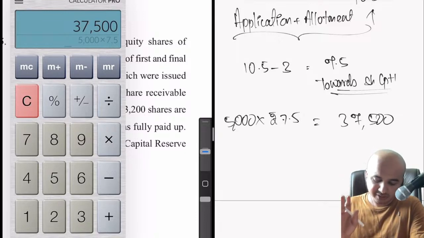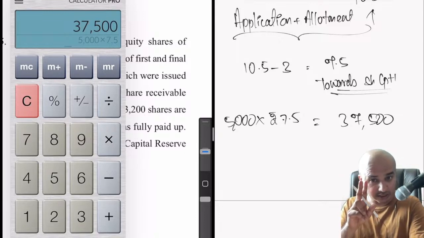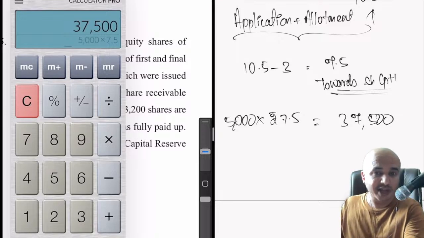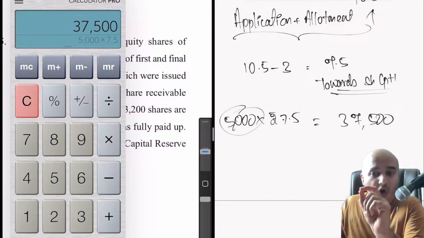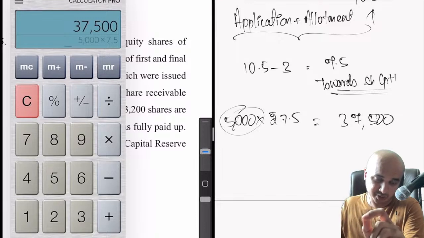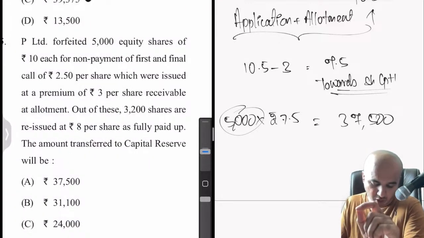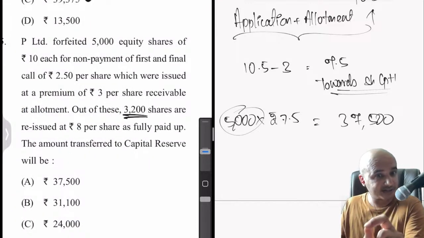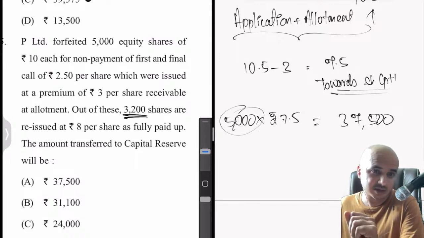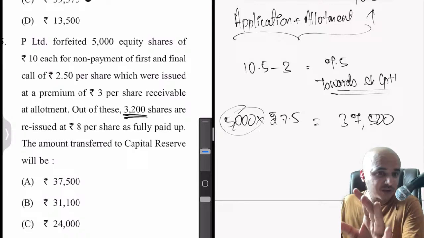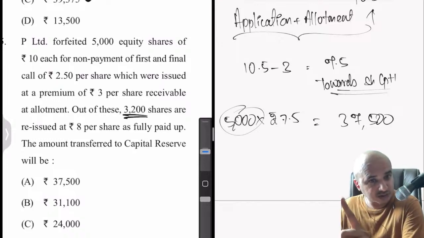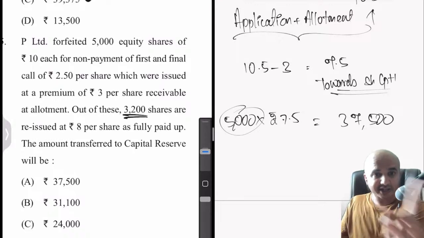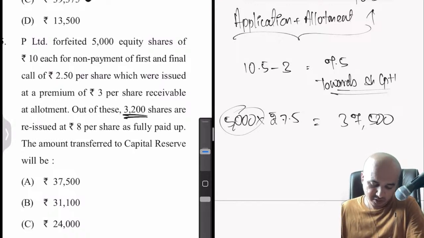So now whatever we have received cannot be directly transferred to capital reserve. Two things here. One, even though we have forfeited 5,000 shares, not all of those 5,000 shares have been reissued. If you look at the problem, they say out of these only 3,200 shares have been reissued. So we'll have to be careful here. We'll have to calculate the proportional share forfeiture balance for those 3,200 shares and then transfer that to capital reserve. So not so fast.